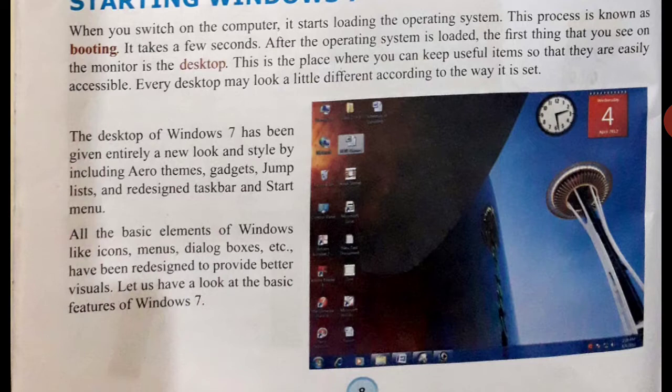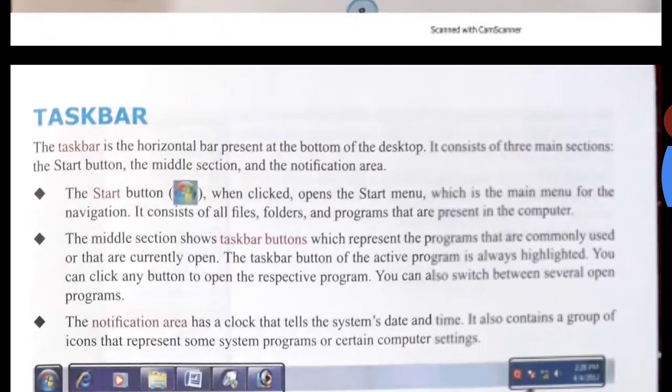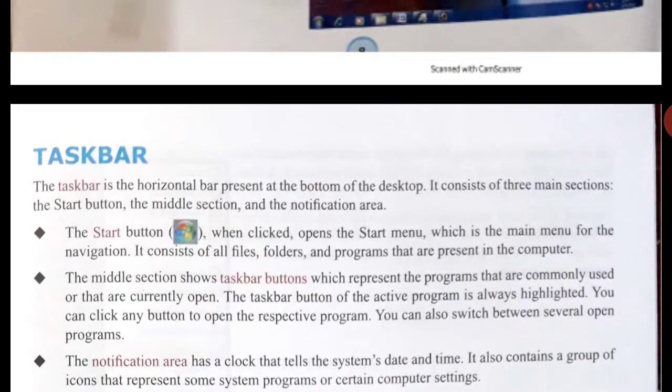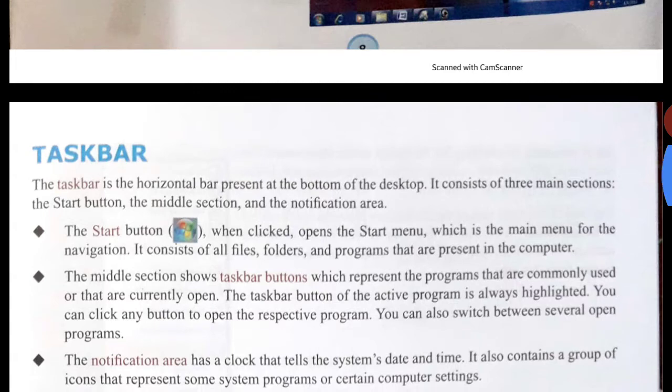Let us have a look at the basic features of Windows 7. Now see the taskbar. The taskbar is the horizontal bar present at the bottom of the desktop. It consists of three main sections: the start button, the middle section, and the notification area.